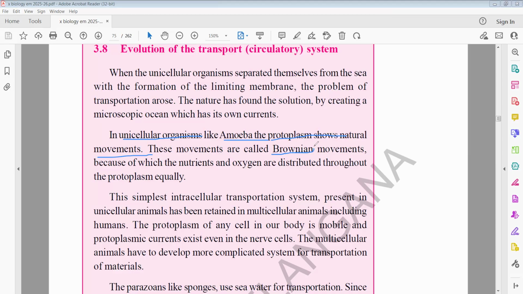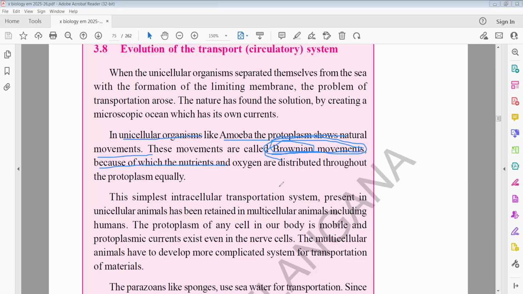Brownian means the sol becomes gel, gel becomes sol. This type of movement sends nutrients from one place to another place within the cell. Due to Brownian movements, materials are moved from one place to another in single cellular organisms.